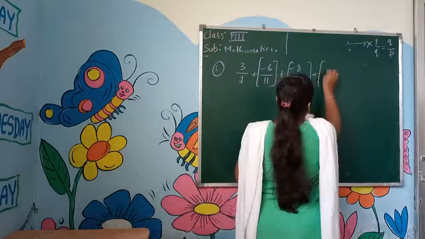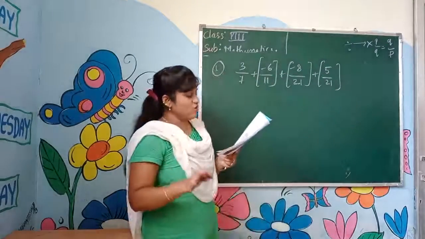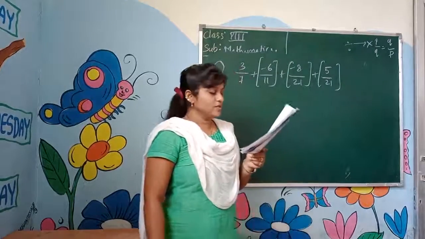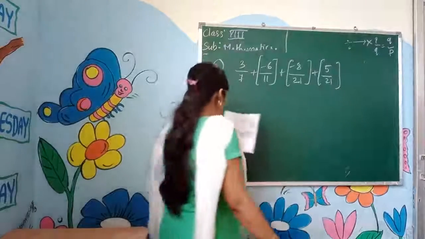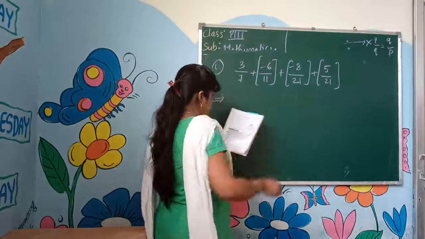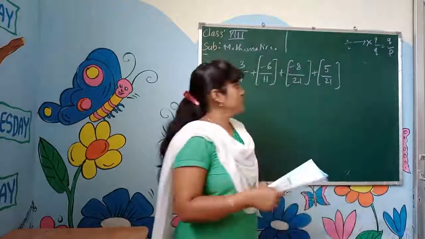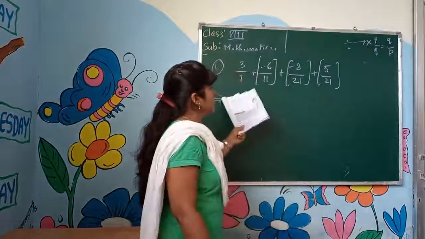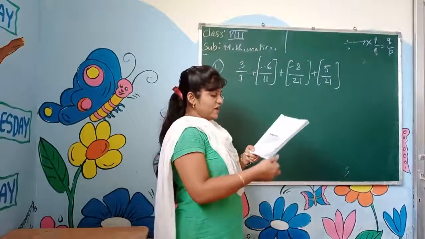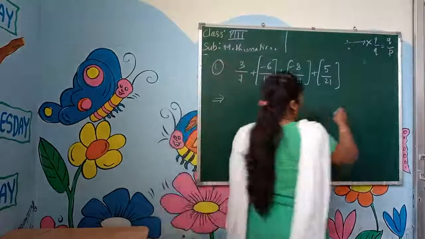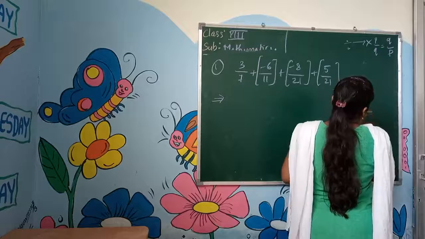plus 5 by 21. Here how many numbers do we have? 4 numbers we have. Okay children, they have given us 4 numbers. What do we have to do first? We have to take the LCM first. We have 7, 11, 21, 21. That is a big number. When we find the LCM of this, we get what? LCM will be 462. 462.